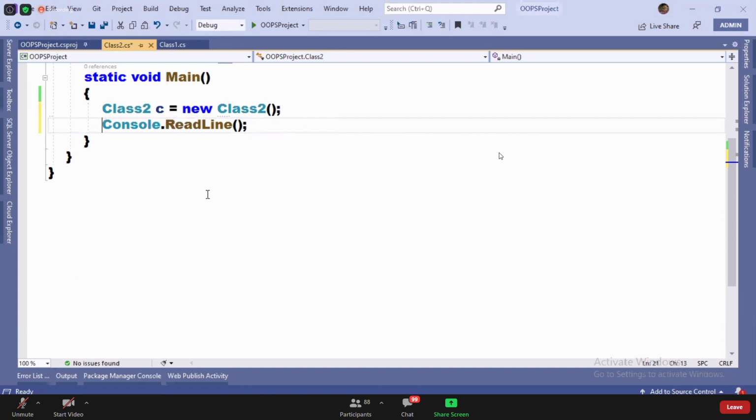From the class 2 constructor, it jumps to the class 1 constructor. I already debugged and showed you. I already put a breakpoint and showed you. See there, I'm placing a breakpoint again, run the code, and you can just watch what happens when you create an instance.